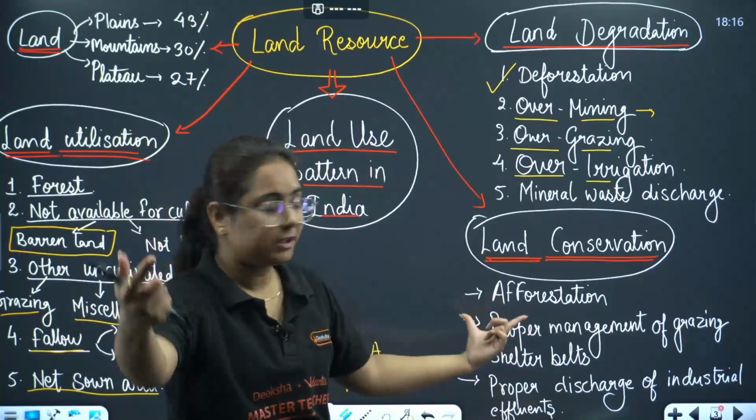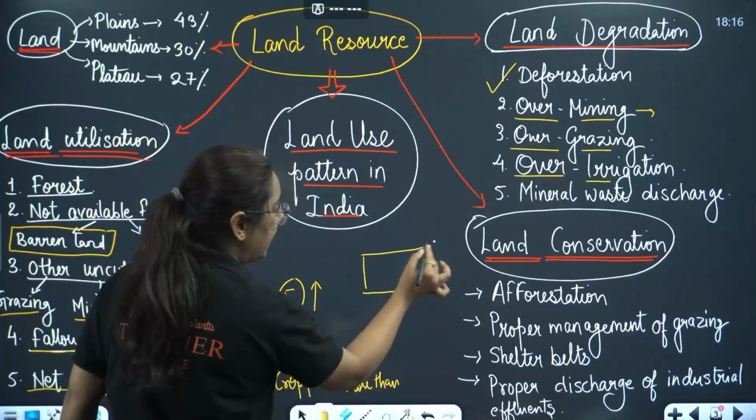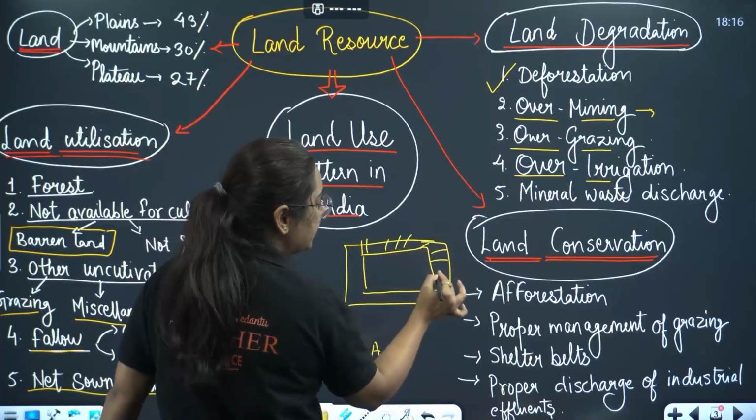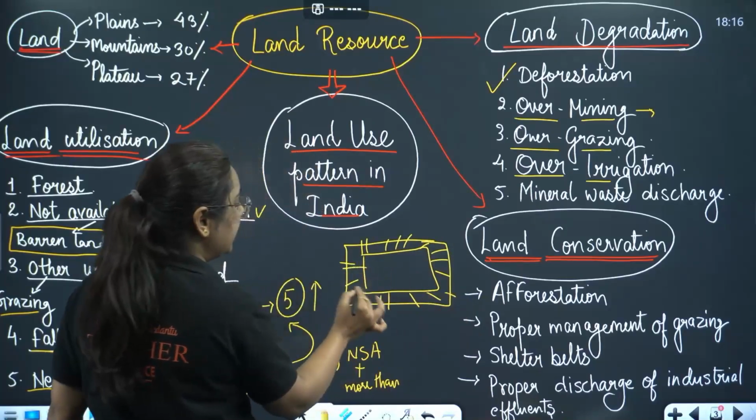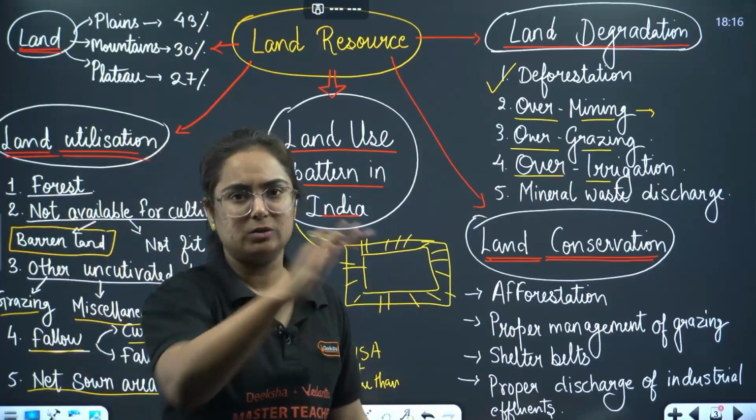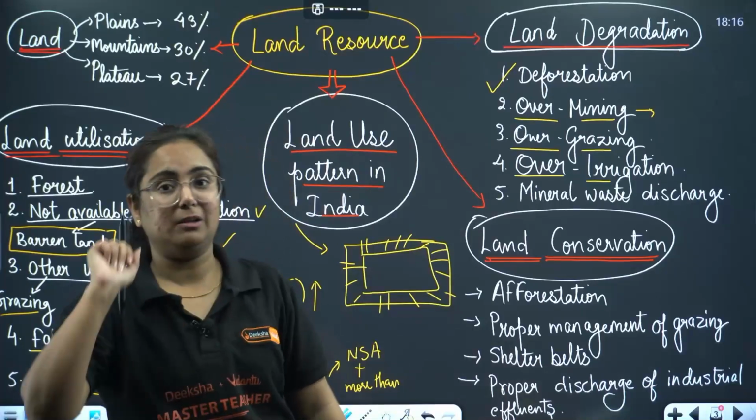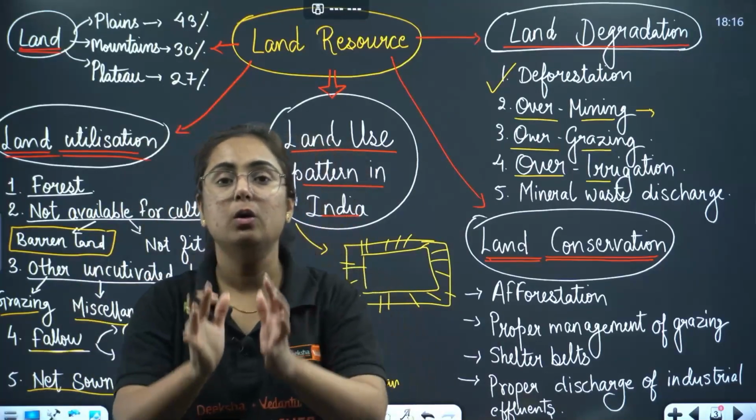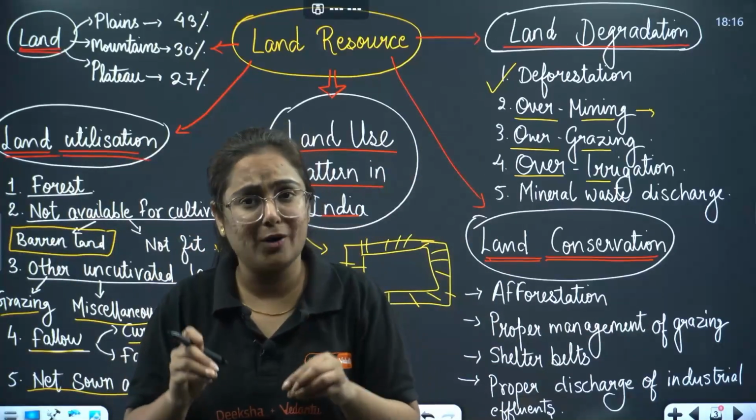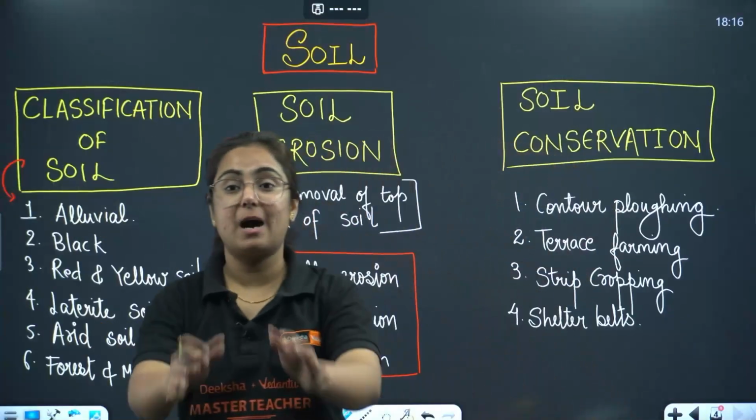Now talking about land conservation, what can be the steps taken? Afforestation, proper management of grazing, shelter belts can be done. Like this is a land, and around that land we can grow so many trees of large trunk, so that they can help in stabilizing of sand dunes or stop discharge of water directly to the land. Then we have proper discharge of industrial effluents. These steps can be taken for land conservation. Do not forget, my dear students, all these are keywords and important points that you will write in your exam.